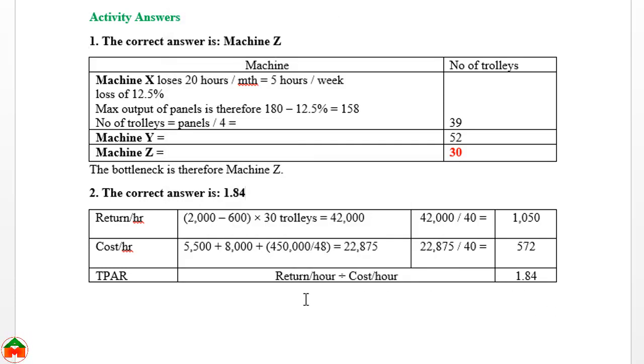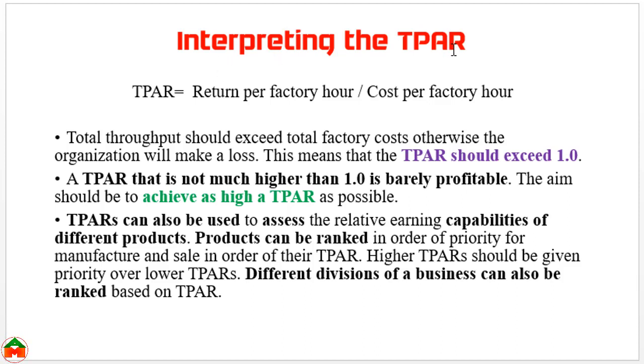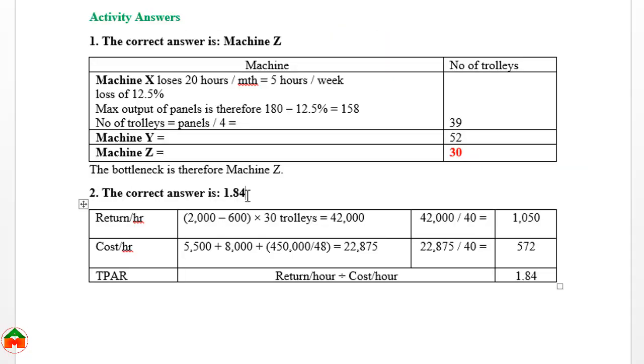So our throughput accounting ratio is 1.84, which is higher than 1. So according to our interpretation of the throughput accounting ratio, when the ratio exceeds 1, the product can be considered a profitable product because it is producing a throughput accounting ratio higher than 1. Here the throughput accounting ratio is 1.84. I mean our trolley production is a profitable production, although there is a bottleneck resource due to machine Z.